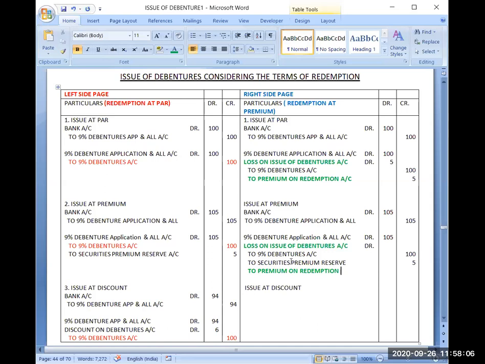Now the amount of loss on debentures will be ₹6 because you will be paying ₹6 extra on the face value of the debenture at the time of redemption. Now you can check your debit and credit sides are also equal.